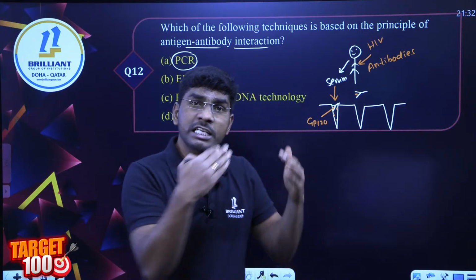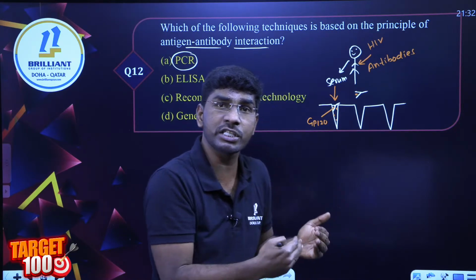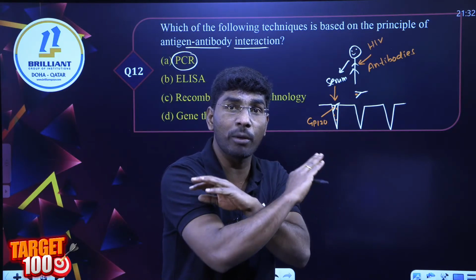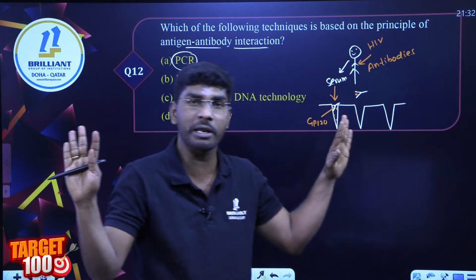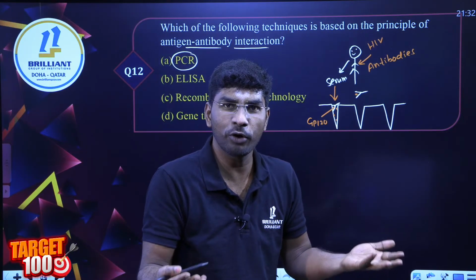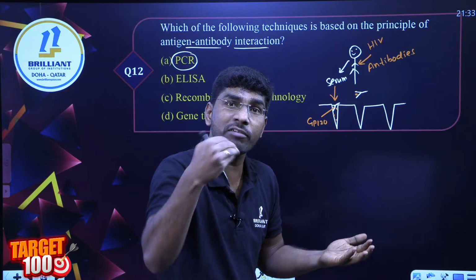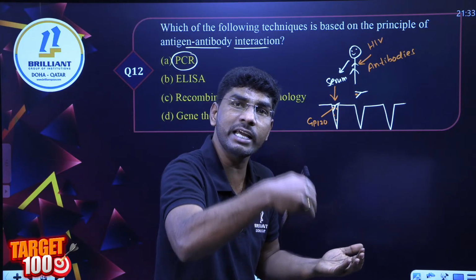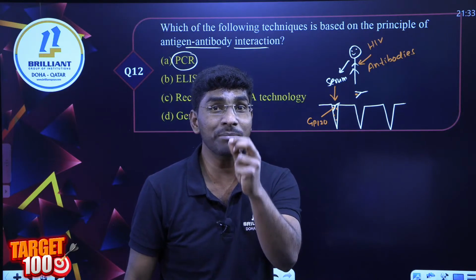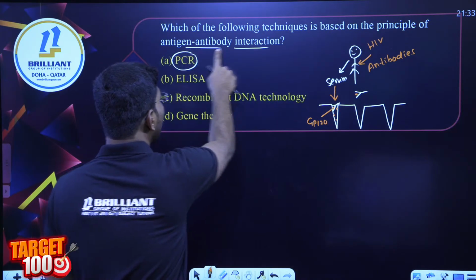For example, this person is not affected by HIV. There is no chance of antigen-antibody complex formation. Unnecessarily our body will not produce antibodies. You got my point? Only if you are infected will our body produce antibodies against the antigen. So what is the mechanism? Antigen-antibody interaction.